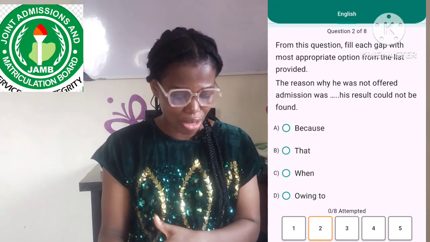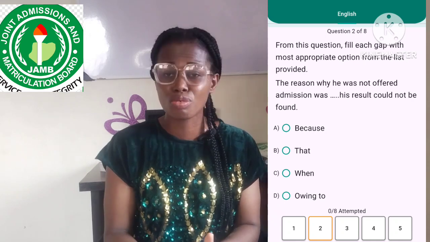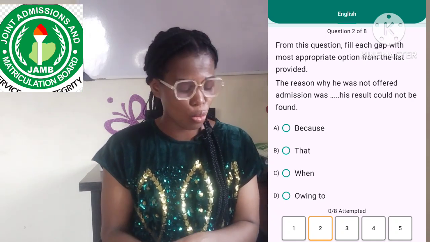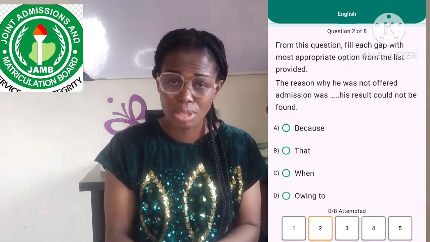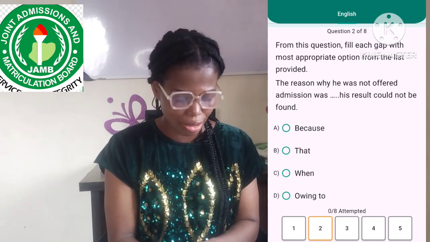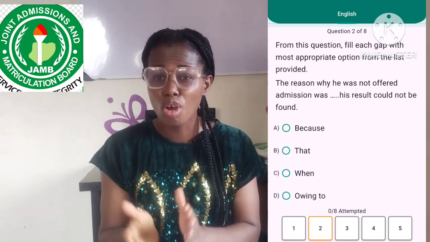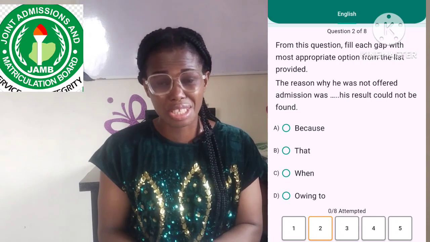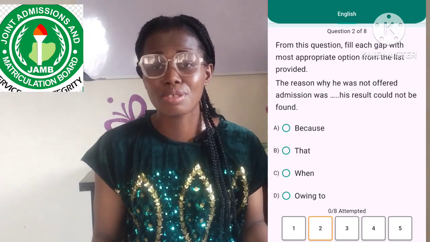When you have this sentence structure, you should use that to function as the complement of the linking verb was. You cannot use when, because when talks about time, and we're talking about cause. And you cannot use owing to, because owing to cannot be followed by a full clause, it should be followed by a noun or a noun phrase. Okay, that's very simple. So that's all I want us to learn today.